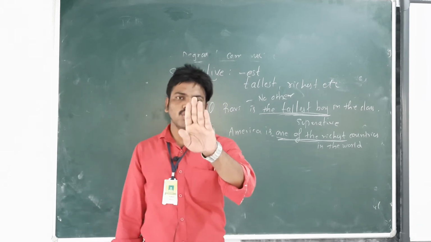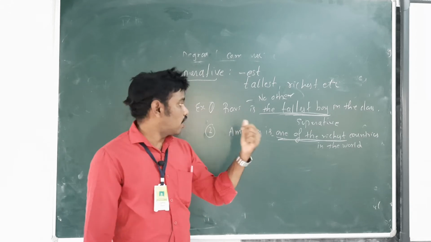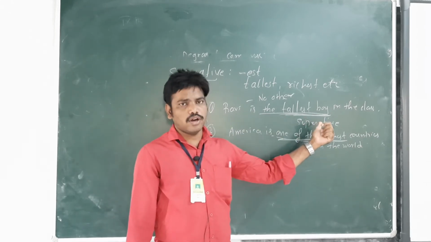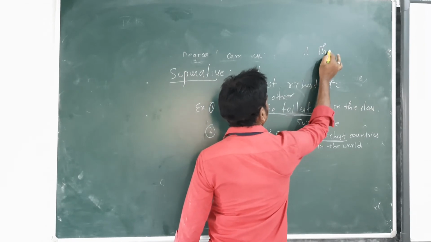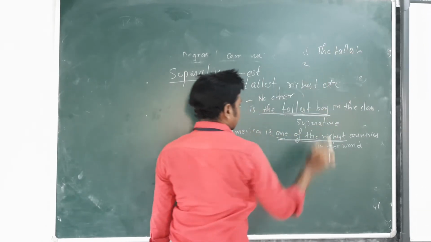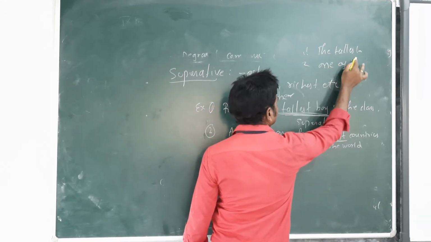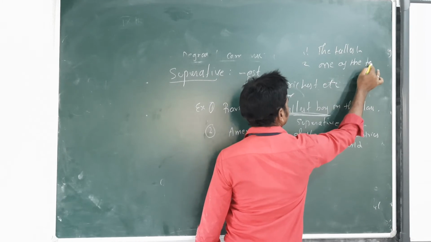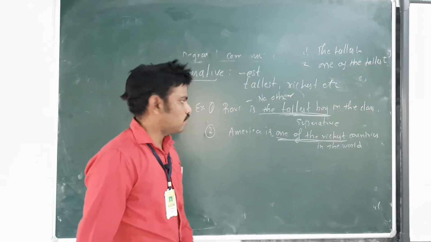So there are two kinds. Two types. Type 1, Ravi is the tallest boy. We can use the tallest. One is in superlative, the tallest. Second, one of the tallest. This is one of the tallest. One of the tallest.